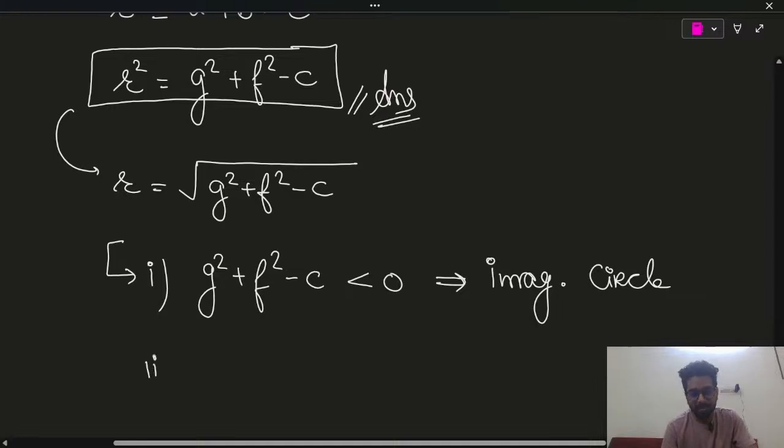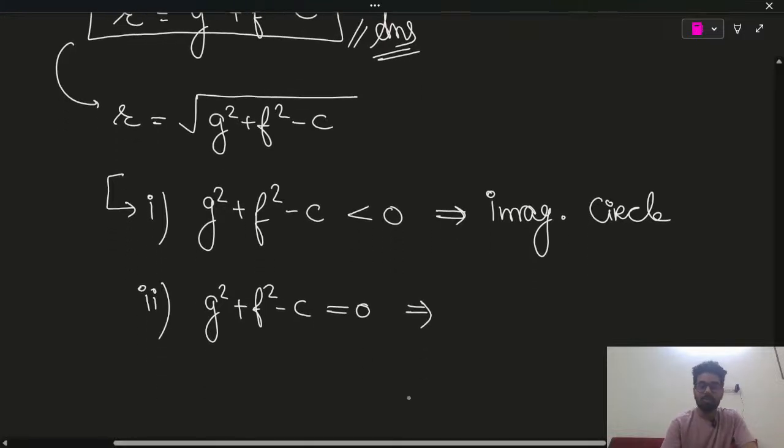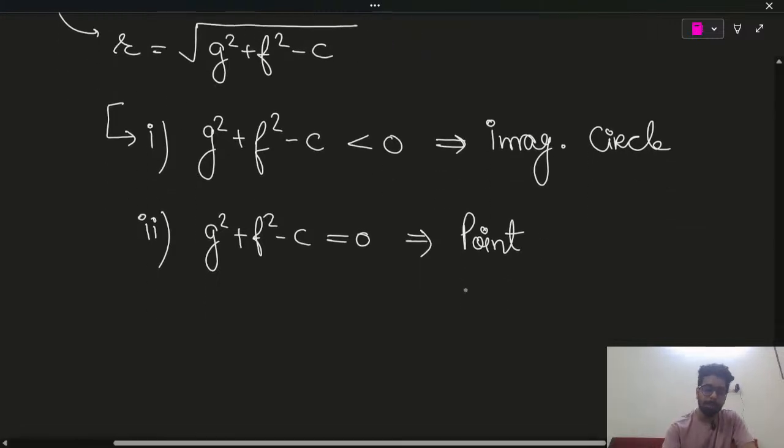Second, if g square plus f square minus c is equal to 0. Why imaginary circle? Because inside the root you cannot have a negative. Now g square plus f square minus c equal to 0 means a point, or a circle with 0 radius. Okay.